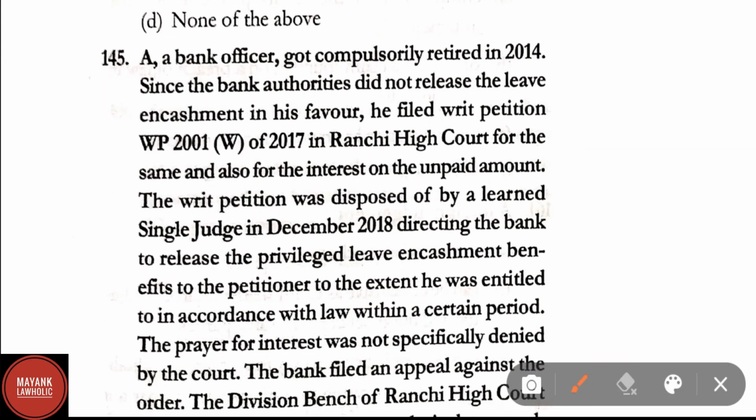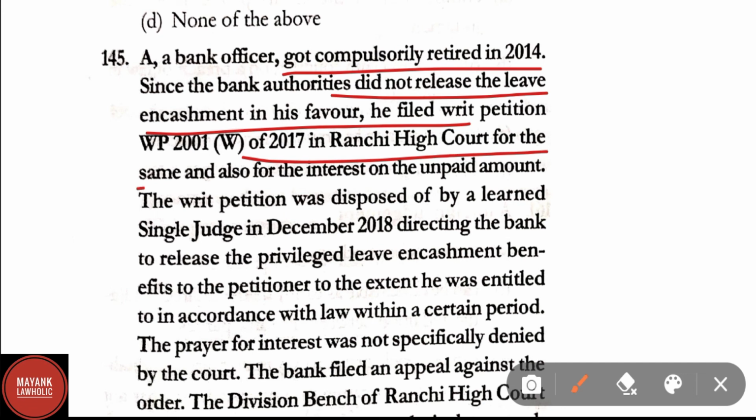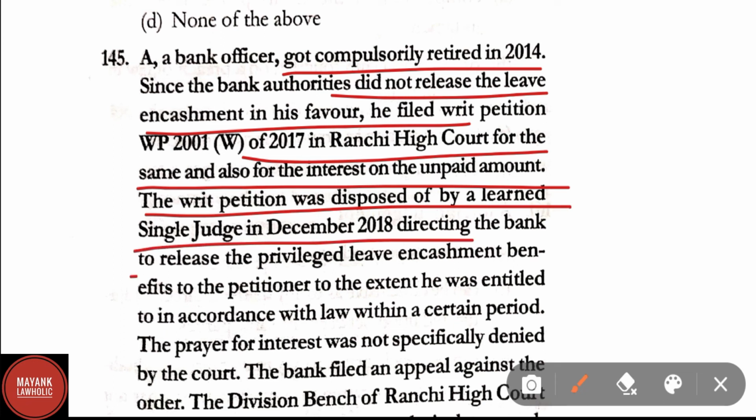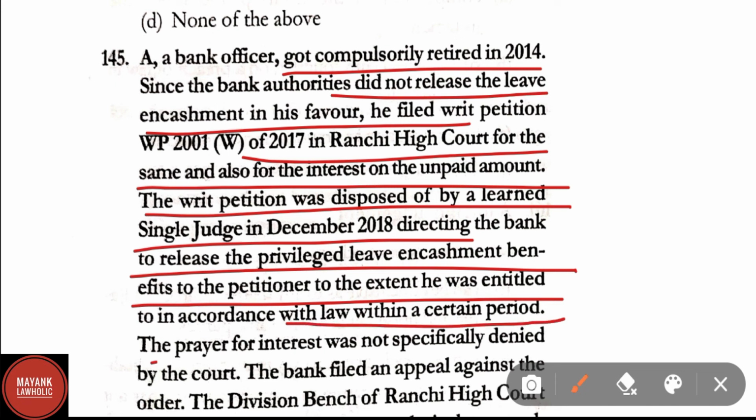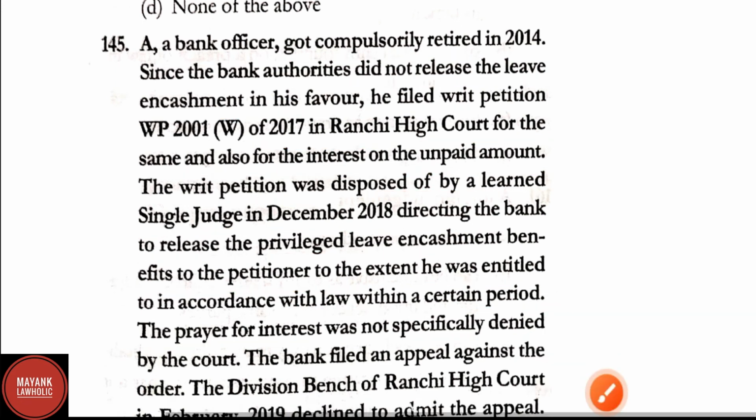Question number 145. A bank officer got compulsorily retired in 2014 since the bank authorities did not release the leave encashment in his favor. He filed a writ petition of 2017 in Ranchi High Court for the same and also for the interest on the unpaid amount. The writ petition was disposed of by a learned single judge December 2018, directing the bank to release the privileged leave encashment benefits to the petitioner to the extent that he was entitled in accordance with the law within a certain period. The prayer for the interest was not specifically denied by the court.